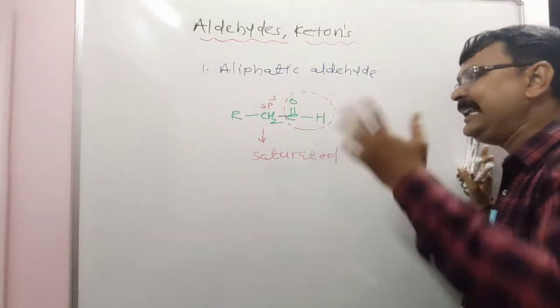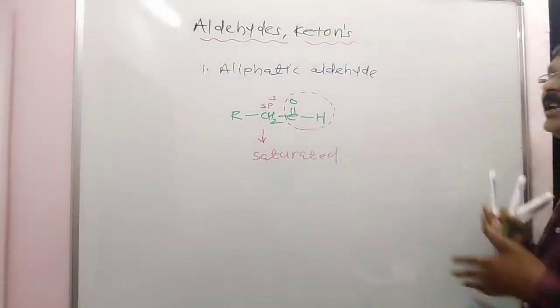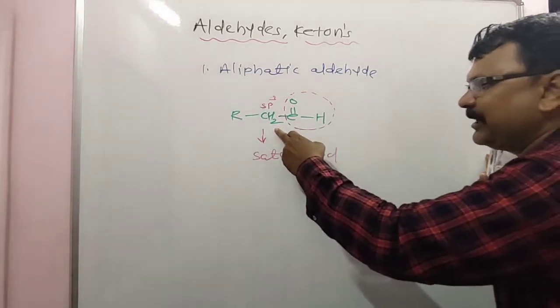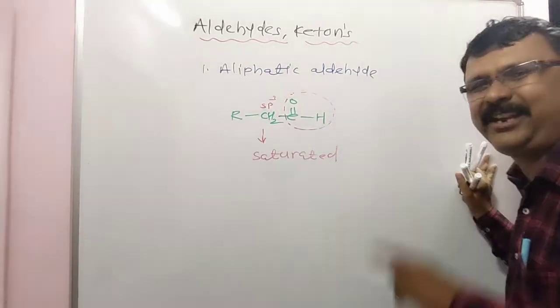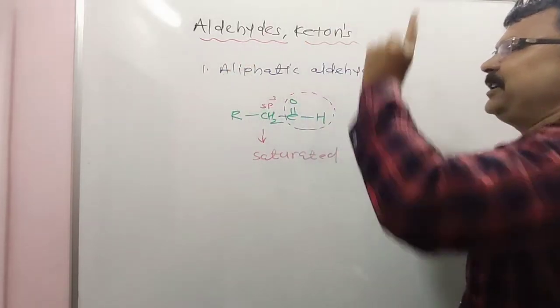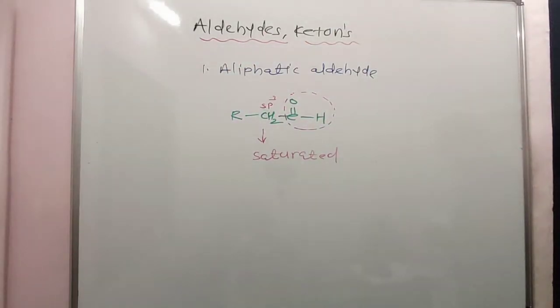The aldehyde in which the CHO group, the formyl group, means an aldehyde group, is attached directly to an sp3 hybridized carbon atom, that is a saturated carbon, a saturated alkyl group here. It's called an aliphatic aldehyde.